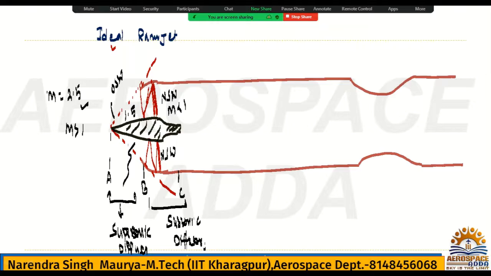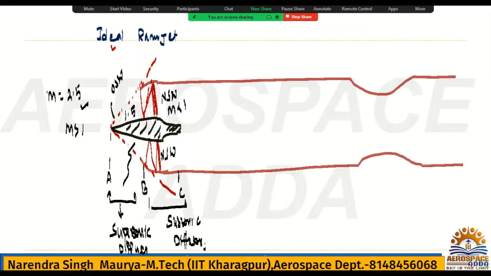So a very huge amount of pressure rise happens between A to B and B to C. After the normal shock, the static temperature and static pressure rise drastically. You have already solved a few problems based on normal shocks, so you know that huge temperature rise and huge pressure rise, static I am saying. This conversion of kinetic energy into pressure rise between A to B and B to C is called the RAM effect.